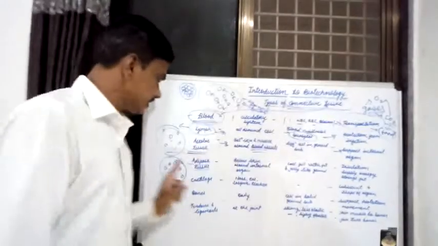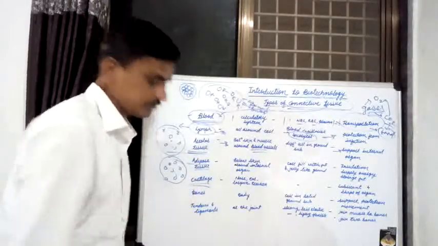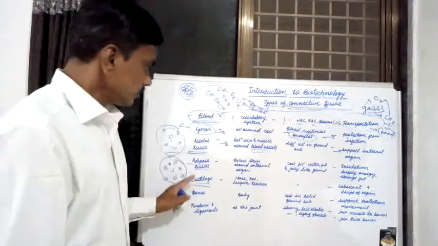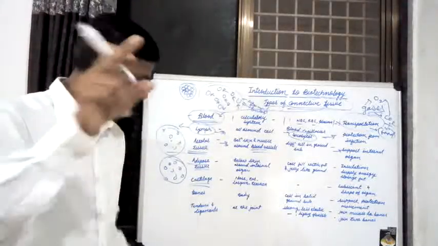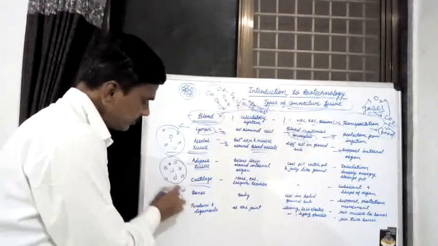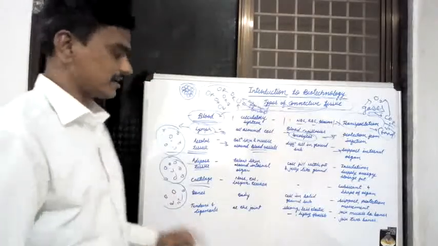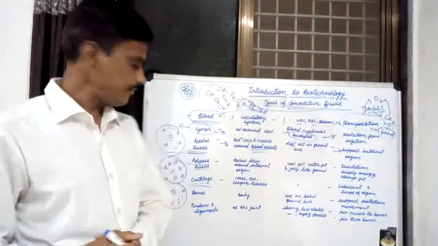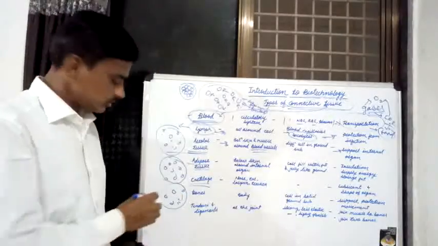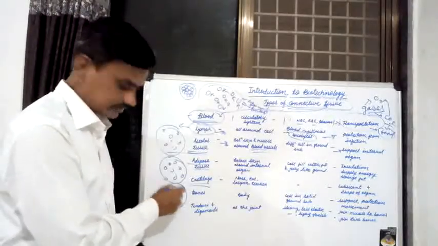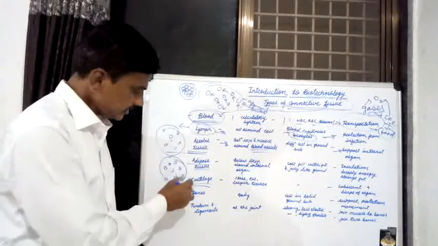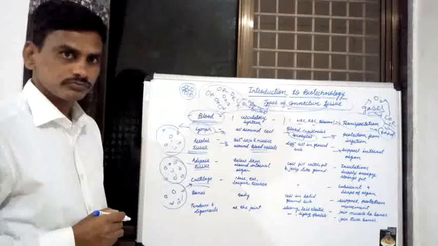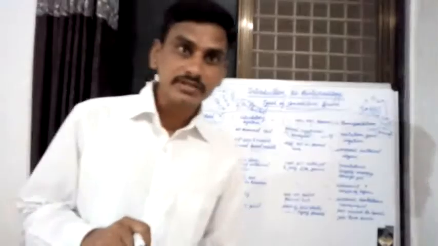The next type of connective tissue is known as cartilage. In cartilage, the cells are also loosely arranged with a jelly-like ground substance, the same as in adipose tissue. Where is cartilage tissue present?